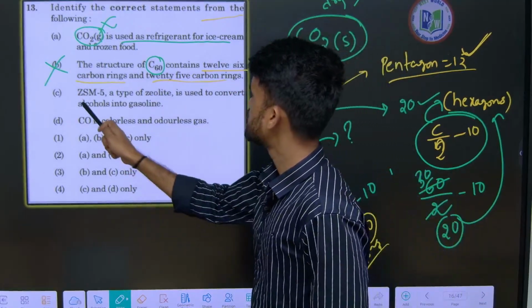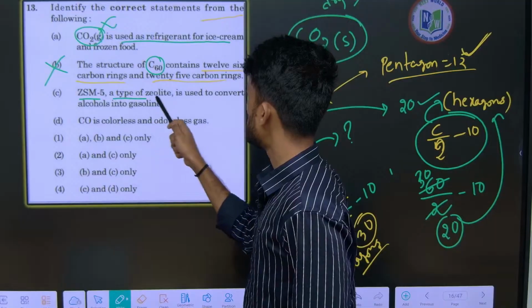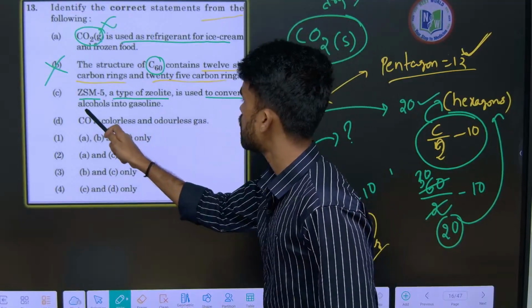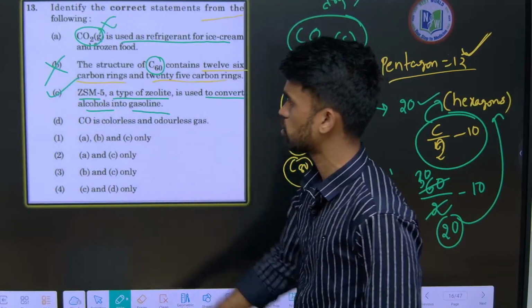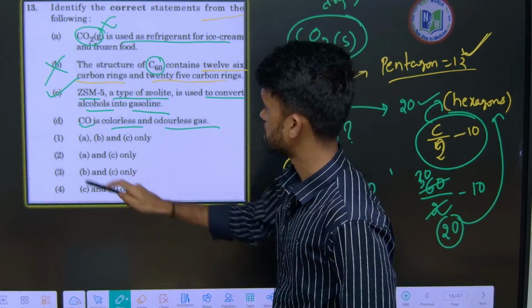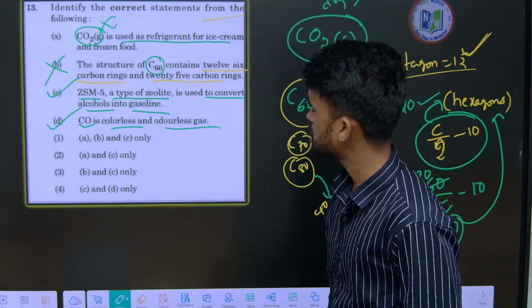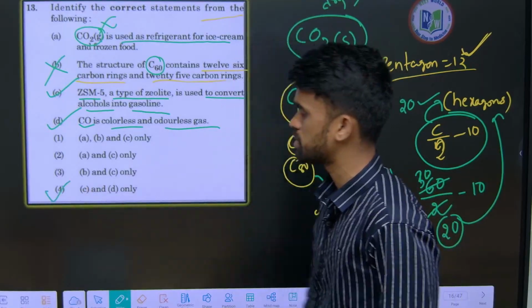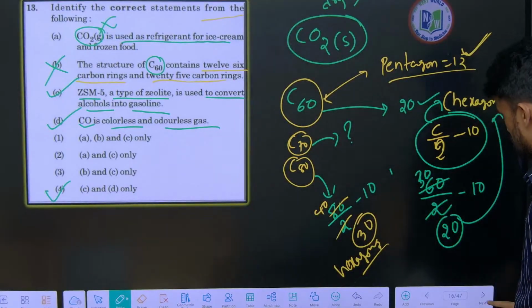Okay. ZSM-5 is a type of zeolite used for conversion of alcohols into gasoline. Yes, this is correct. And CO is a colorless, odorless gas. Yes, this is also correct. So what are the options? C and D are correct, which is option number 4. I hope there is no confusion here.